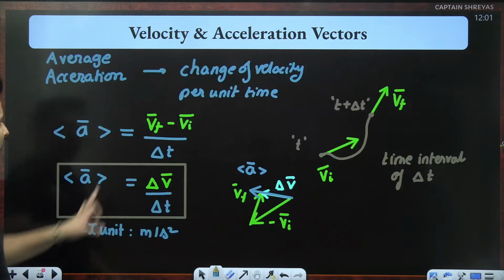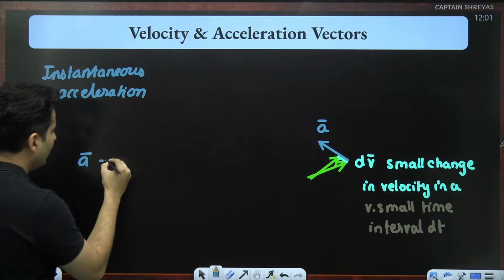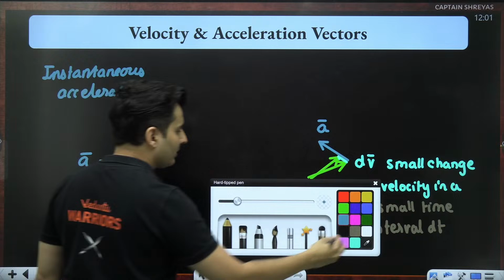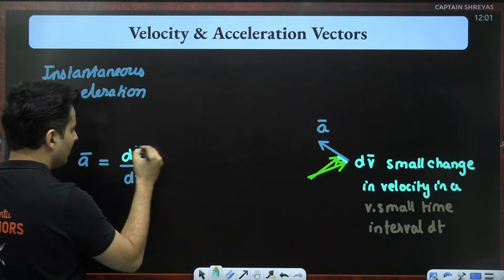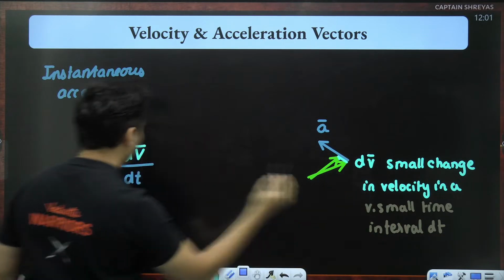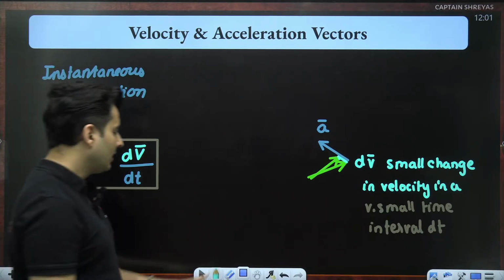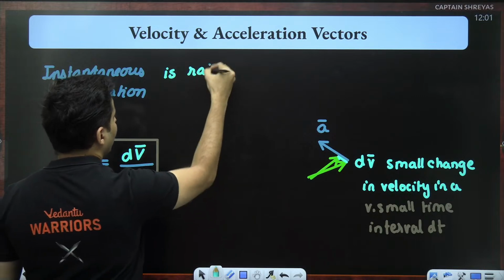Just like I wrote average acceleration as change upon time, this will be nothing but a very small change in a very small time. That small change will be nothing but dv. So it will be just dv by dt. That's all. So this becomes then the formula for instantaneous acceleration. Hence I will say instantaneous acceleration is the rate of change.